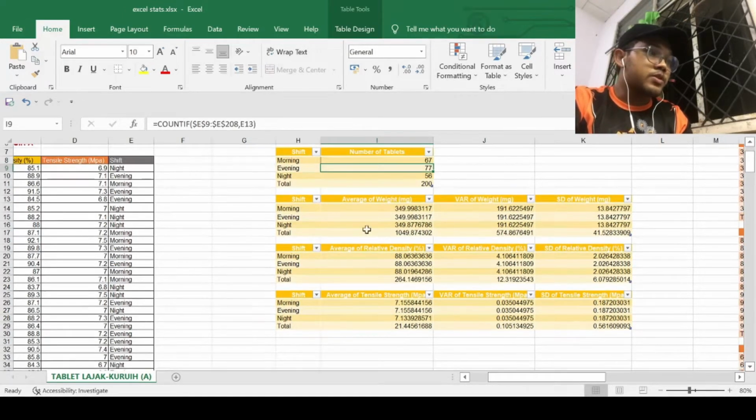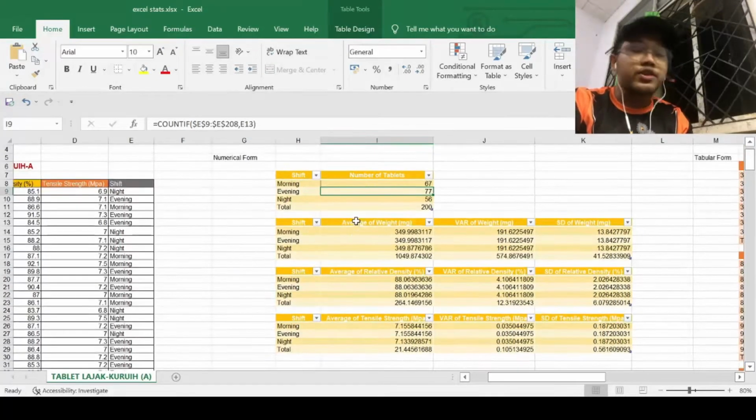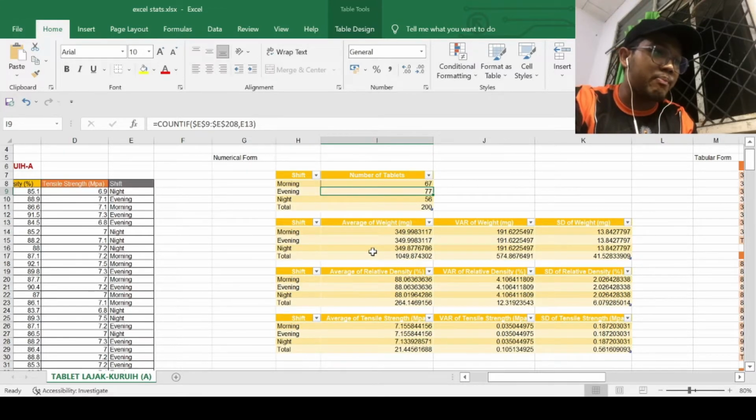Next, for the average of weight, in the morning, evening, and night we have 349.9983, 349.9983, and 349.8776 respectively.